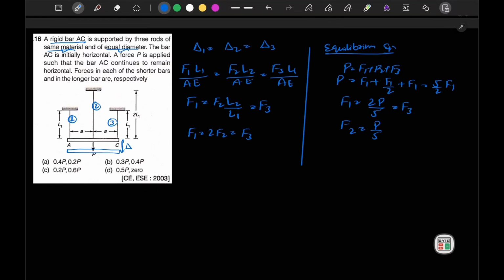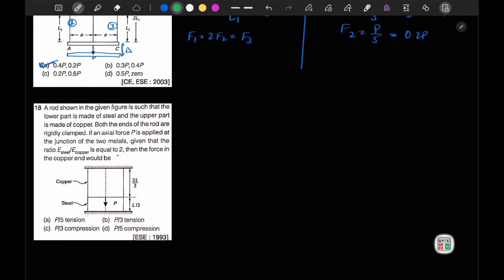Now it is mentioned that we have to calculate the force in the shorter bar and the longer bar. So this is our shorter bar. This value will be 2 by 5, that is 0.4 P. And this value of F2, that is in the longer bar, is 0.2 P. So 0.4 P and 0.2 P. So option A is correct. So this is our next question.